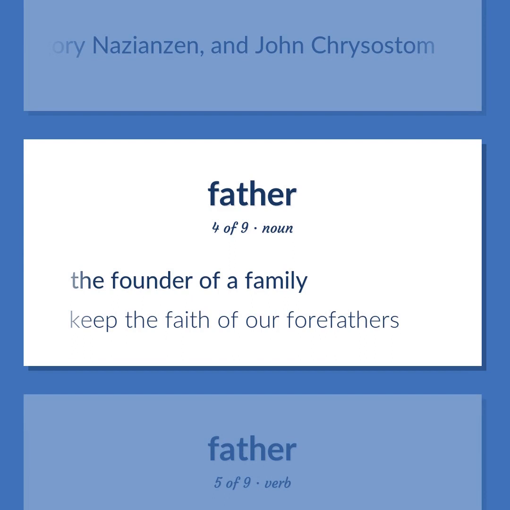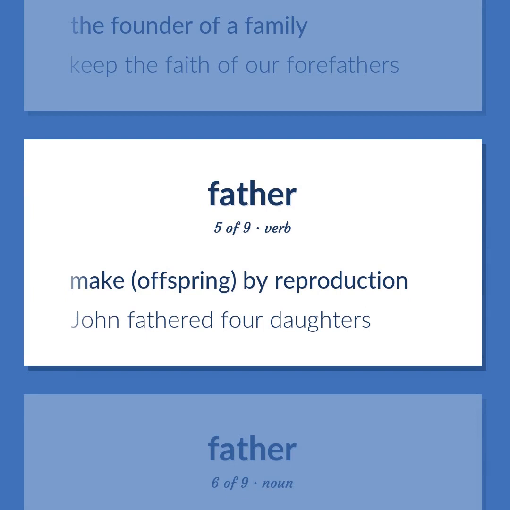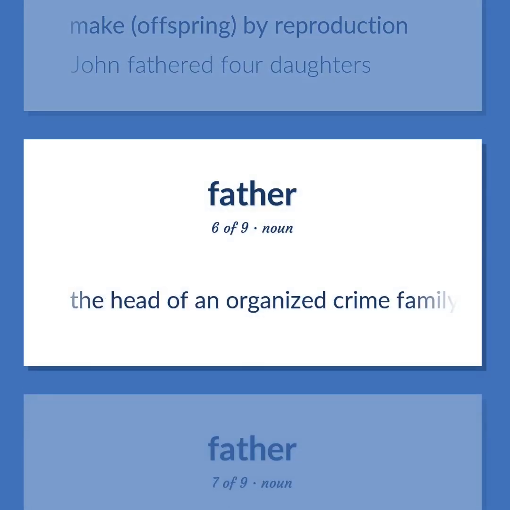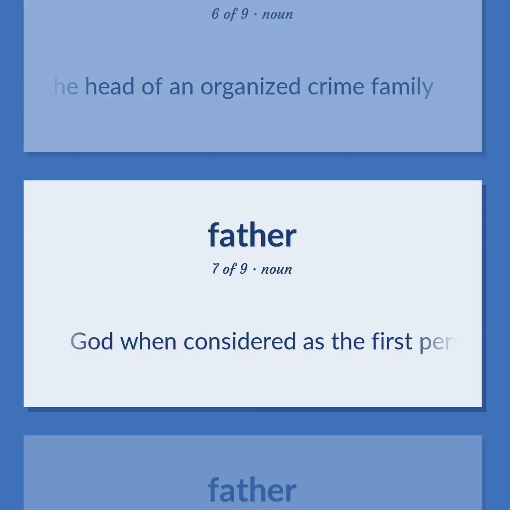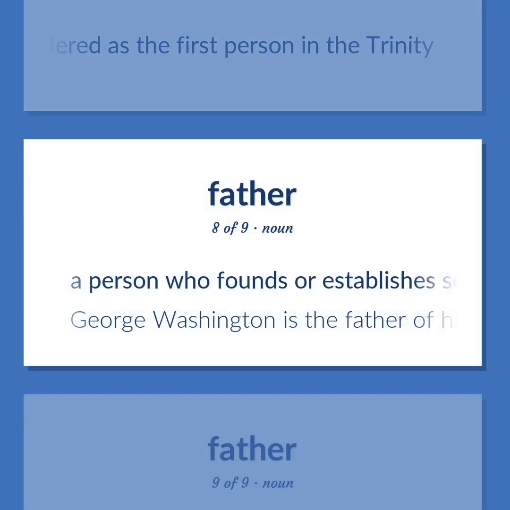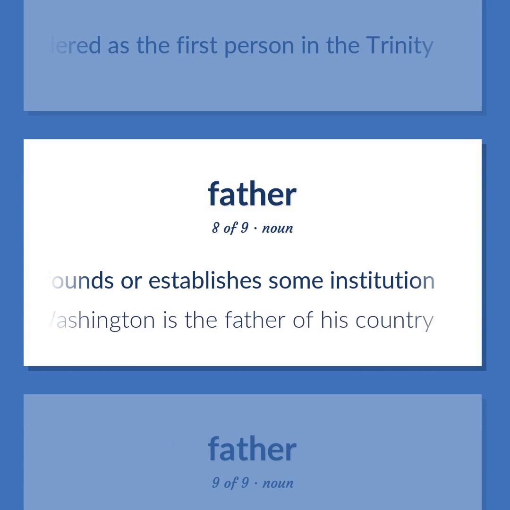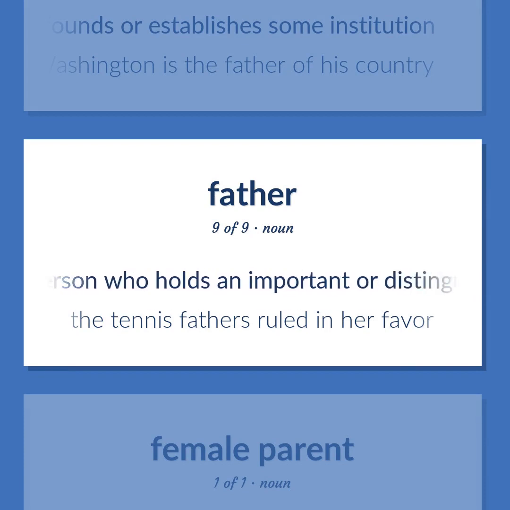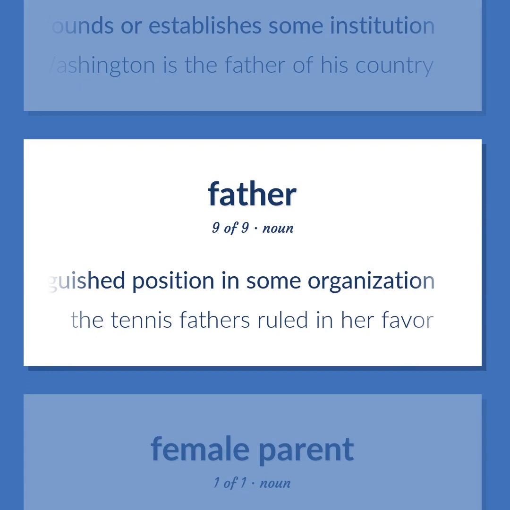The founder of a family. Keep the faith of our forefathers. Make offspring by reproduction. John fathered 4 daughters. The head of an organized crime family. God when considered as the first person in the Trinity. A person who founds or establishes some institution. George Washington is the father of his country. A person who holds an important or distinguished position in some organization. The tennis fathers ruled in her favor.